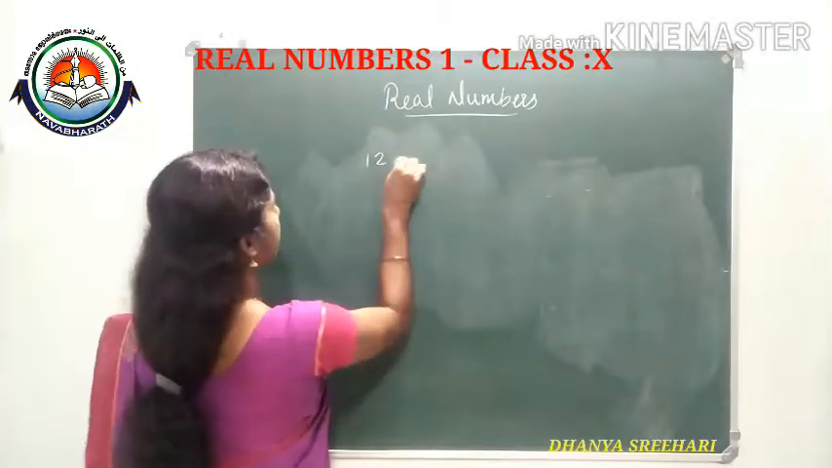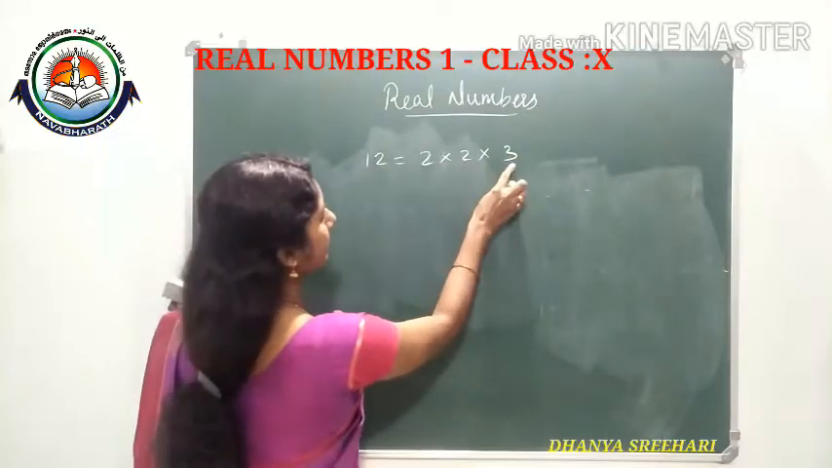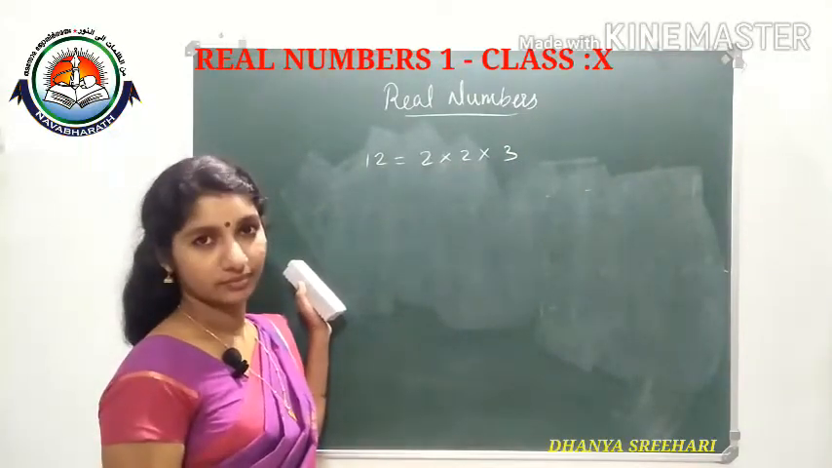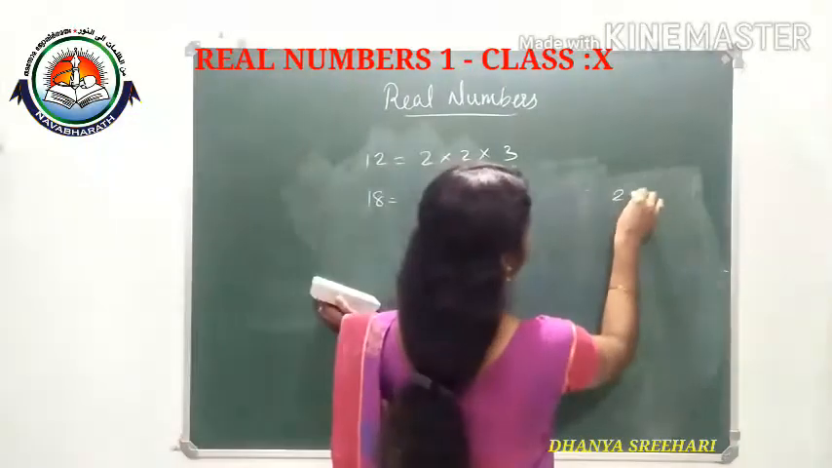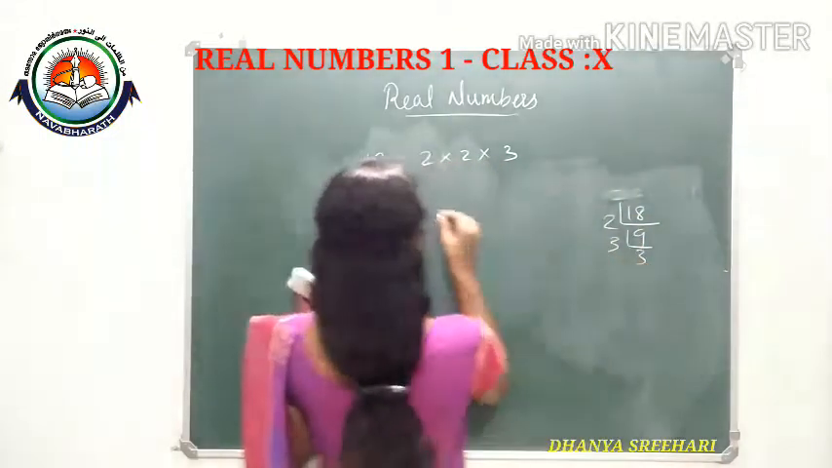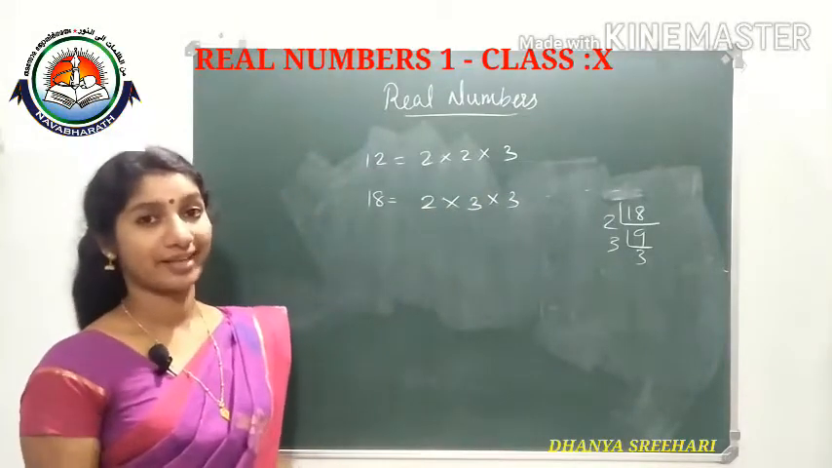Okay. So, 12 we wrote as 2 into 2 into 3. 2 is a prime number, 2 is a prime number, 3 is a prime number. So, we wrote 12 is equal to 2 into 2 into 3. And another number, 18, I am writing. 18 we can factorize: 2, 9, 3. So, we are getting it as 2 into 3 into 3. Two numbers' prime factorization I wrote.